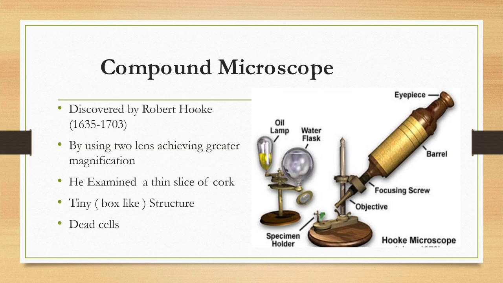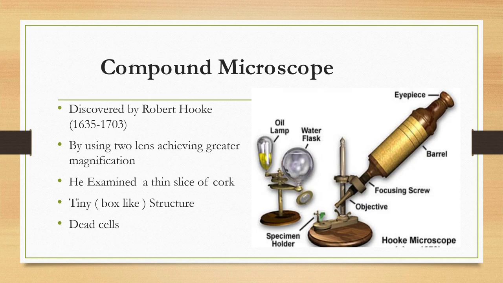The second microscope is the compound microscope. This compound microscope was discovered by Robert Hooke. He lived from 1635 to 1703. In his microscope, he used two lenses. So here two lenses are used with greater magnifying power. That is the compound microscope. Compound microscope means two lenses are used for magnifying the object. So here in his microscope, look at the figure.